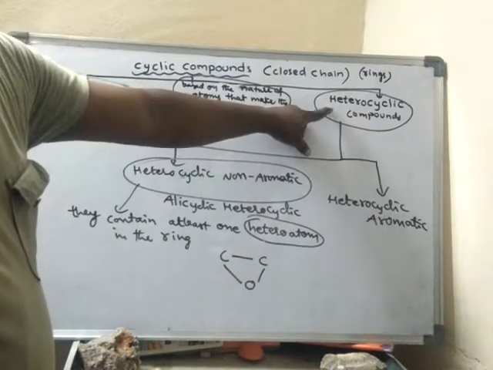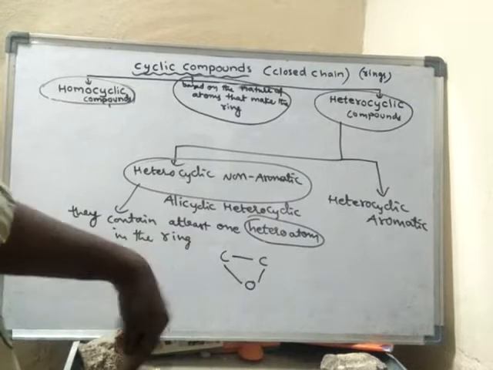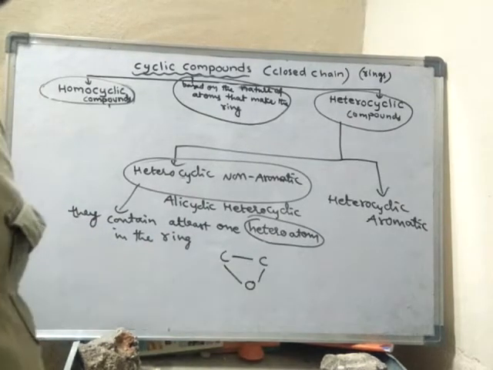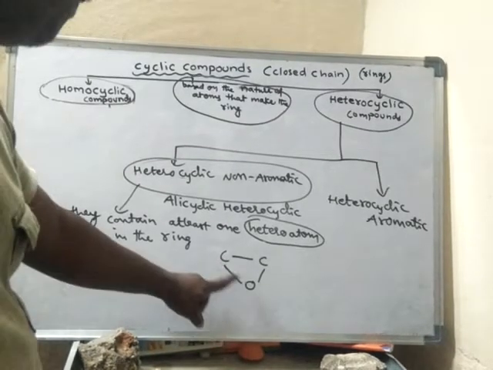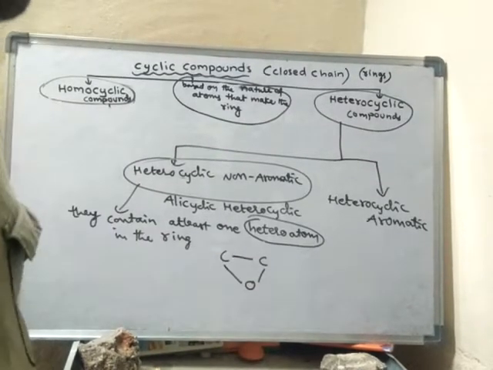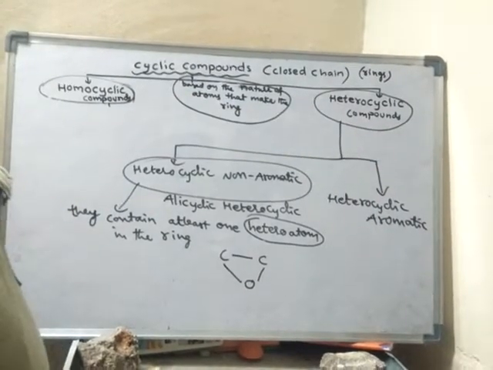What are heterocyclic compounds? The cyclic compounds which contain heteroatoms along with the carbon, that means atoms other than carbon are also present in the ring. Such compounds are said to be heterocyclic compounds.